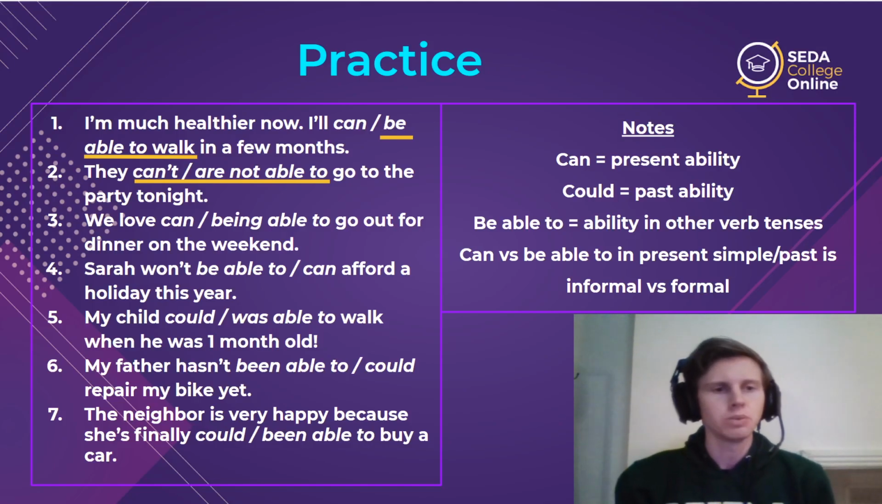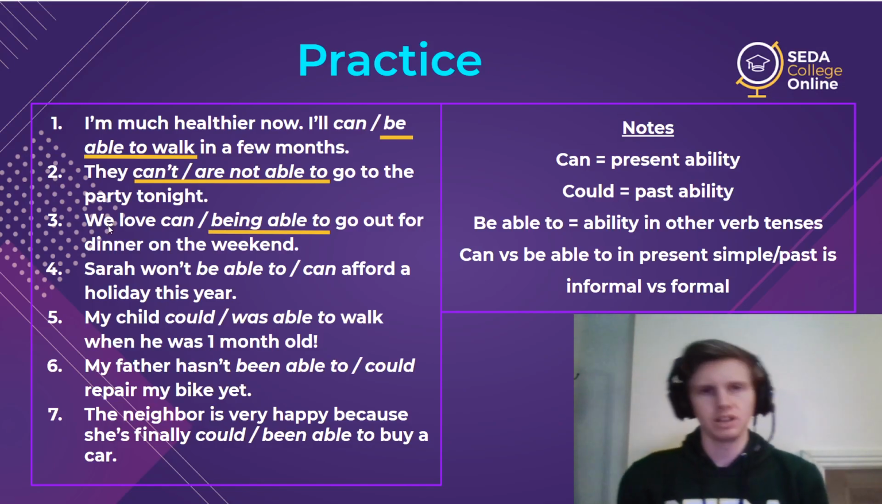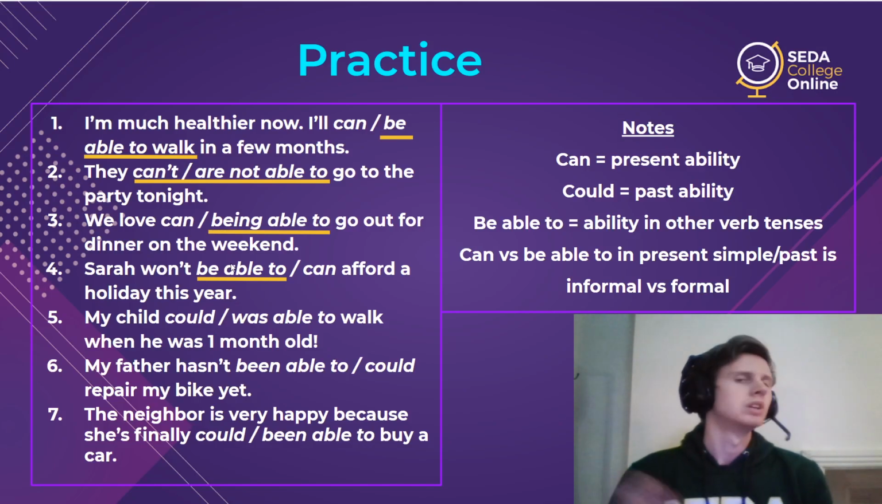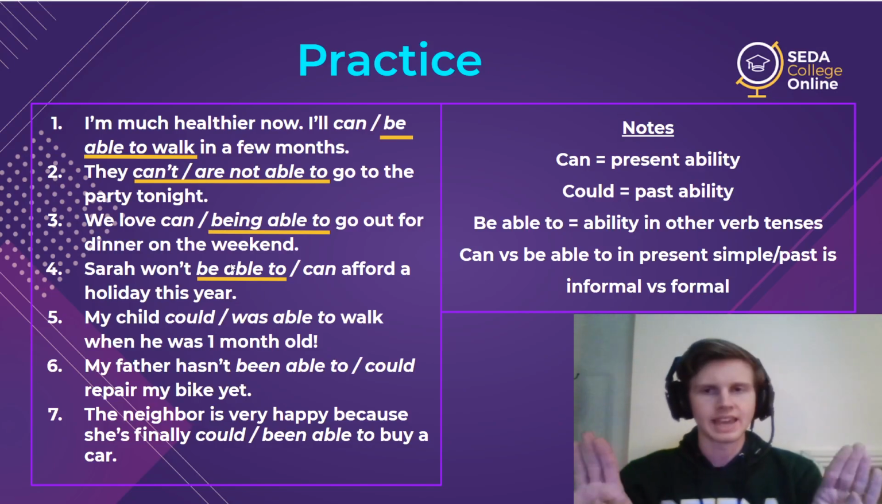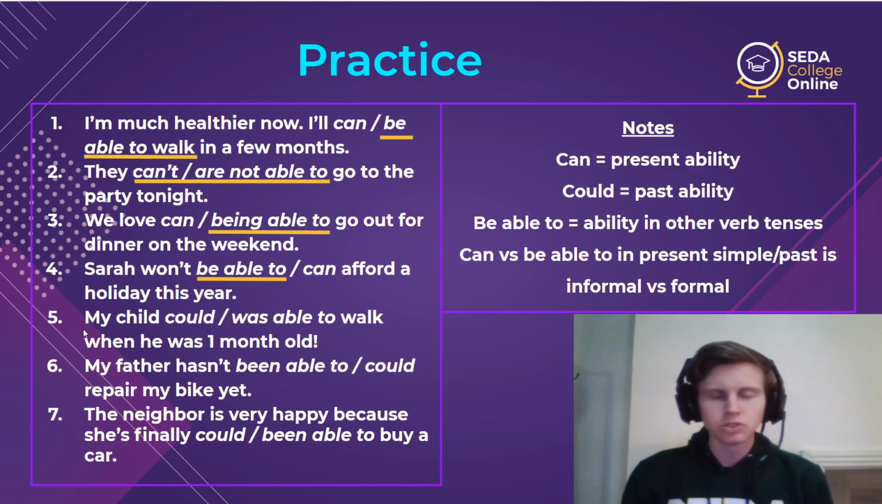All right, number 3. We love can go out, or we love being able to. Well, here it must be being able to because we have a gerund, and can cannot be a gerund. It must happen to the left of the main verb, so we must have being able to. Number 4, Sarah won't be able to. Here, similar to number 1, we have the verb will, so we must have be able to. We'll never have will and can in the same sentence. They fight, so we won't have it.